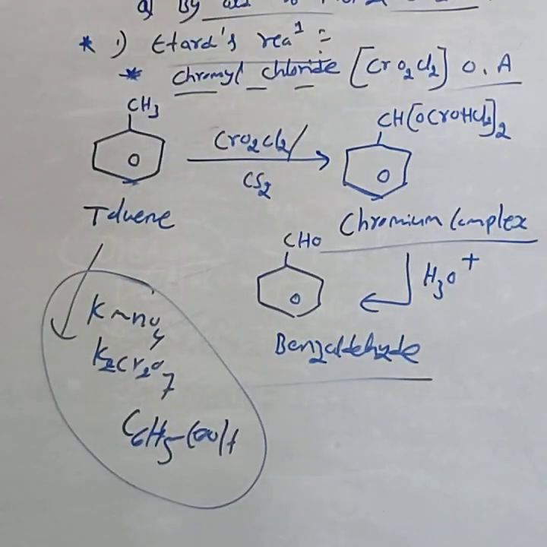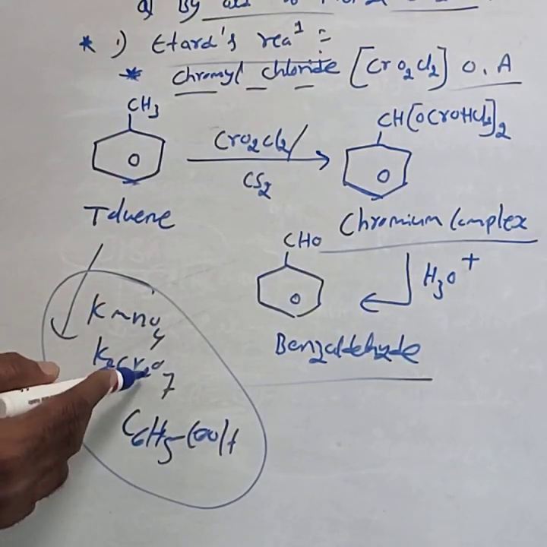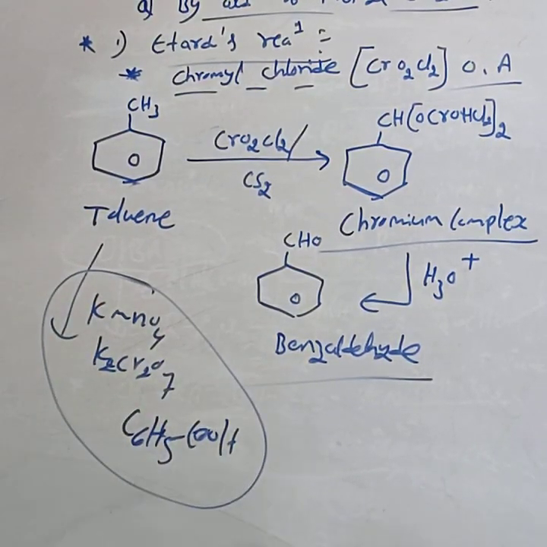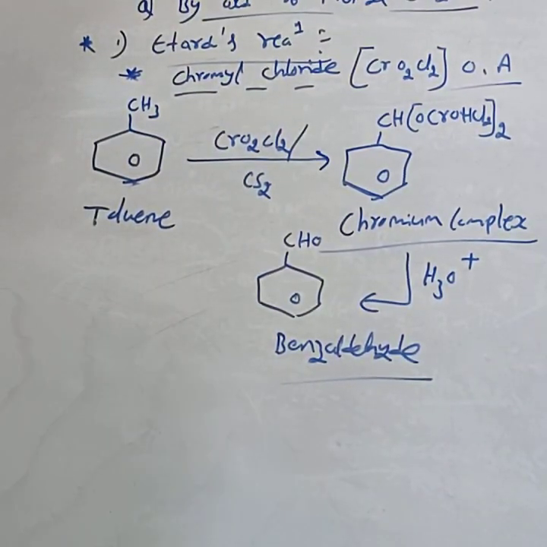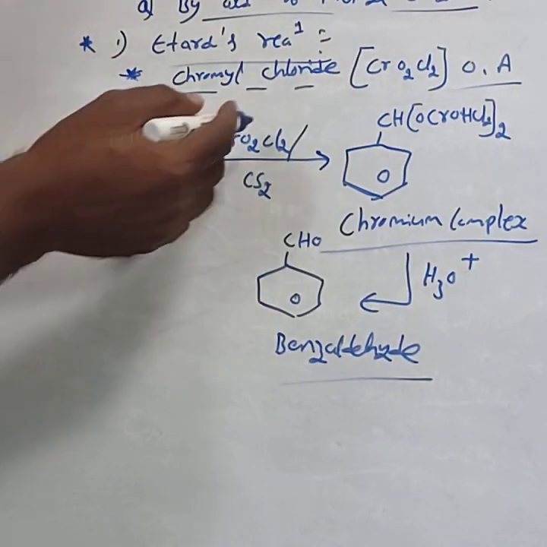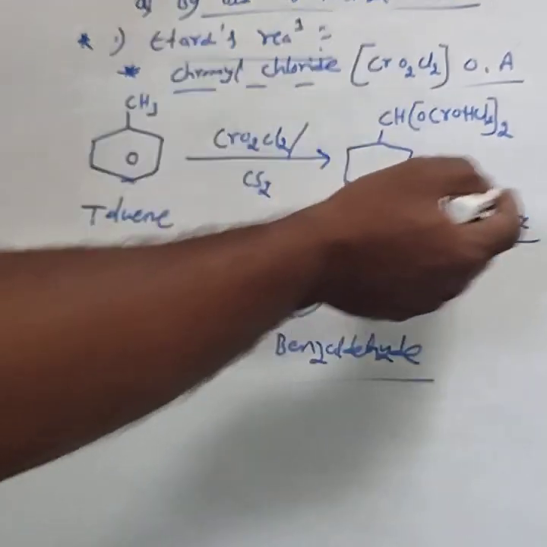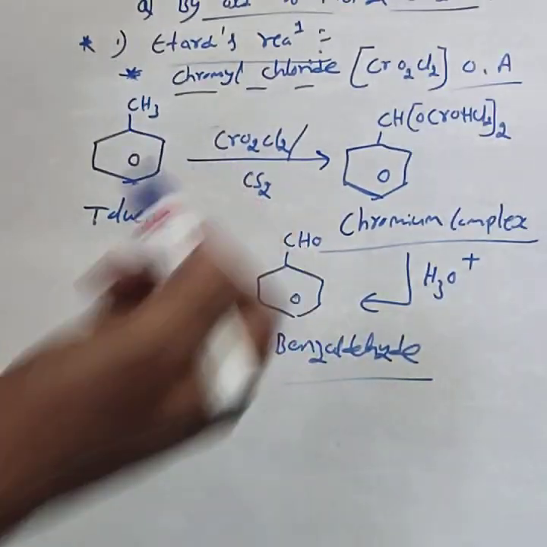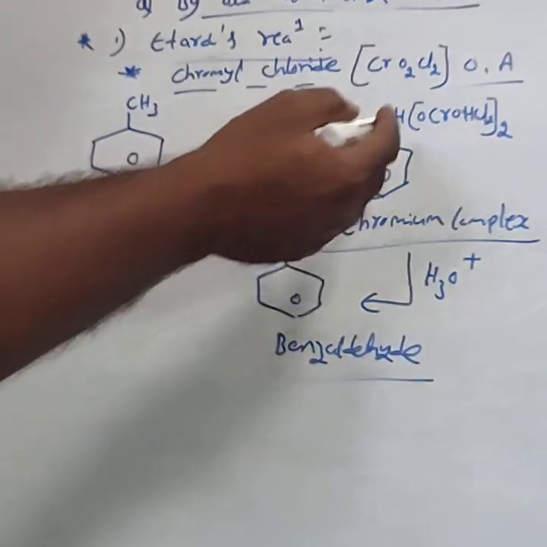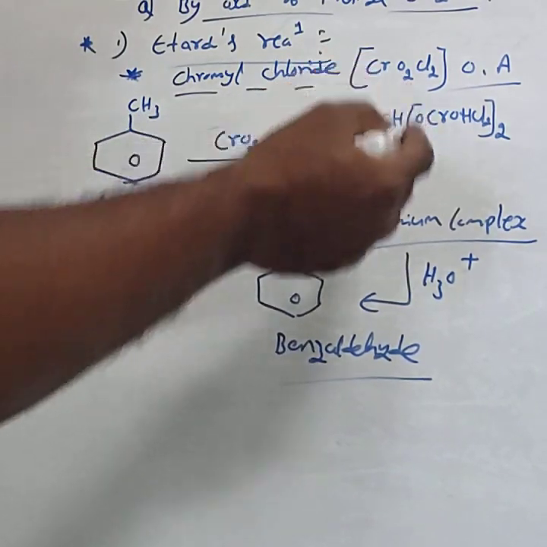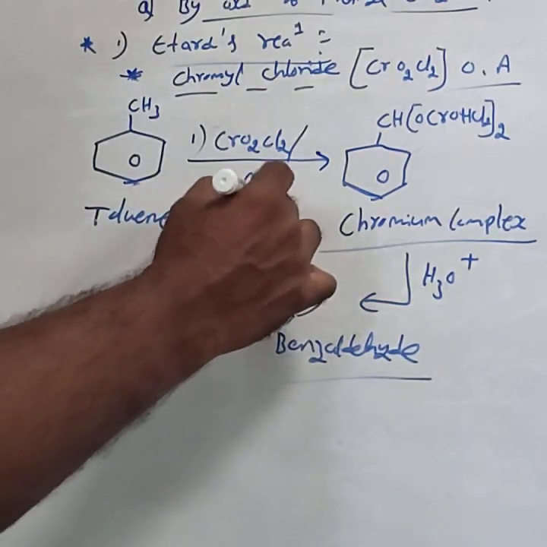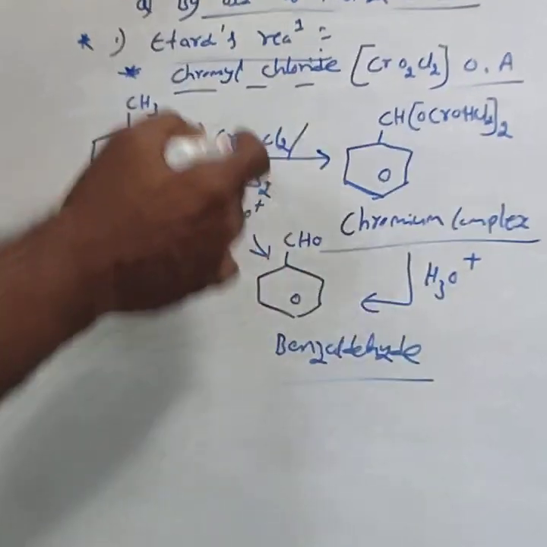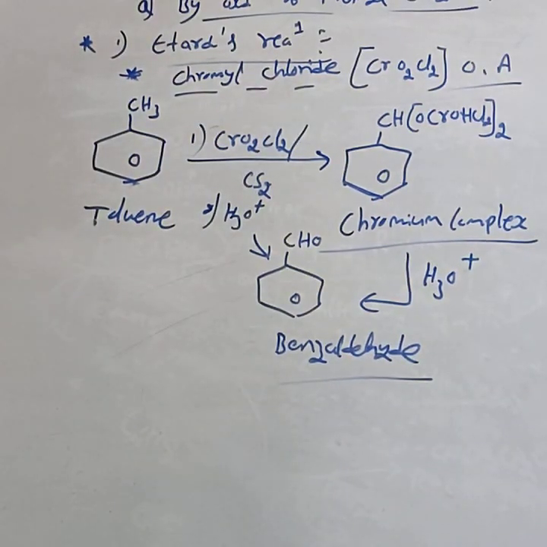Toluene on oxidation by chromyl chloride forms a chromium complex, which on acid hydrolysis gives benzaldehyde. If you know the intermediate, write it. Otherwise, write the oxidizing agent followed by acid hydrolysis, H3O+, and directly give the benzaldehyde formula. Then they can give full marks. This is about Etard's reaction.